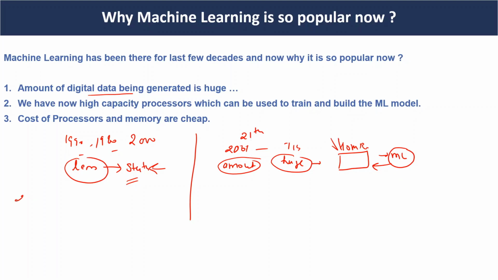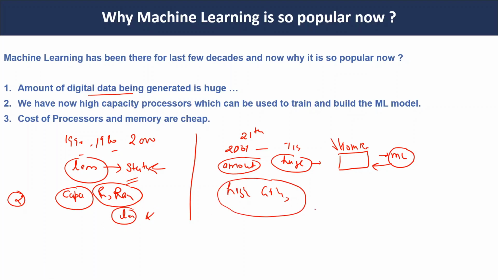The second reason is that at that time the computing capacity of processors and RAM was very low, but nowadays we have high computing capacity like GPUs and TPUs. They existed then, but we did not have so much capacity.